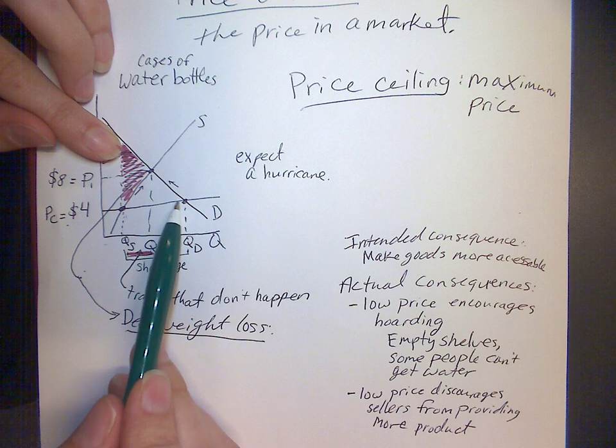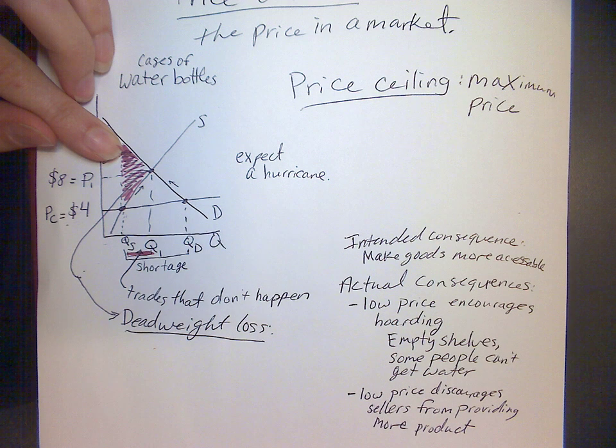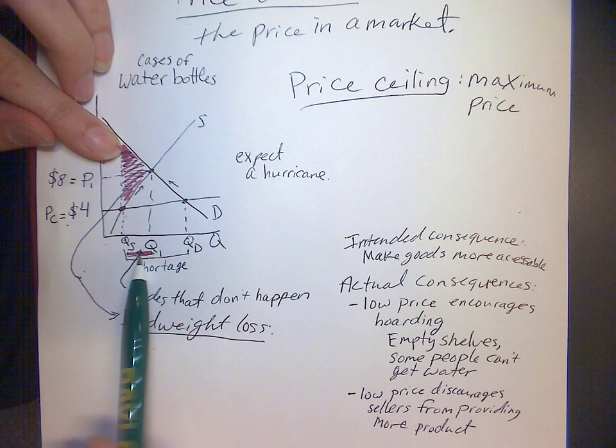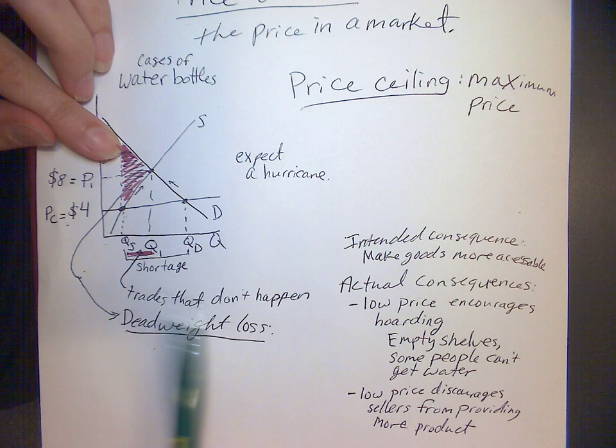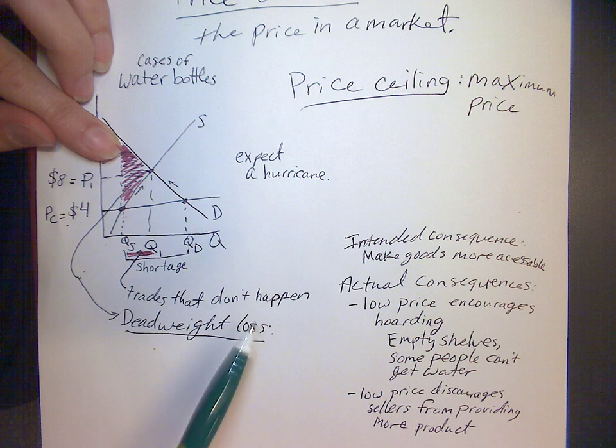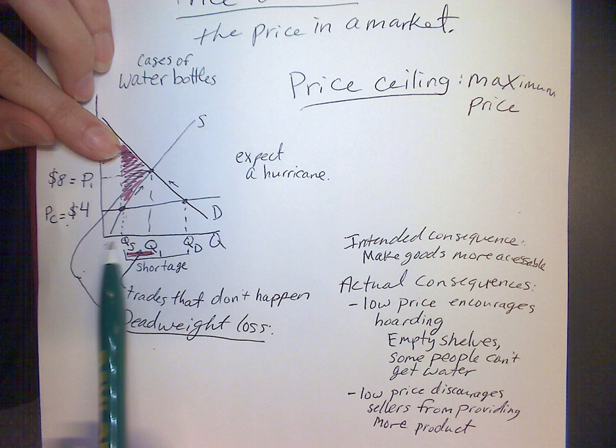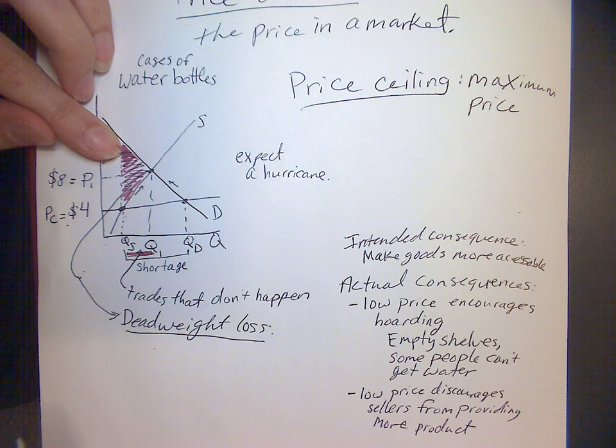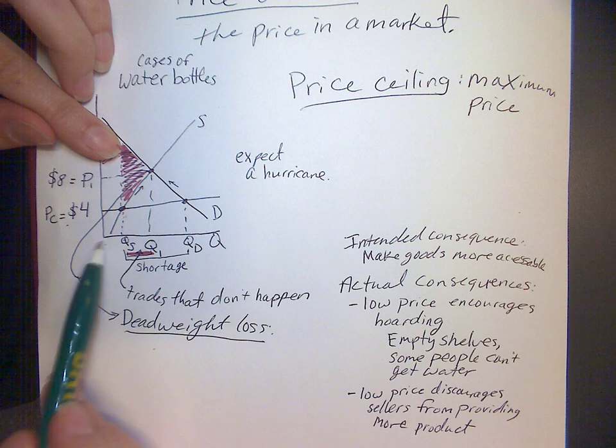Because the low price says to the buyers, oh my gosh, you should buy so many water bottles, right? And don't really think about being careful about how many water bottles you buy, just buy a ton, right? And so then the first people buy it all, and then there are a lot of people who can't get any, and then they're really desperate and scared in the situation, but there's no water for them, right? And then the low price says to the sellers, don't try to make more, don't hustle, right? Don't get more water bottles on those shelves, okay?